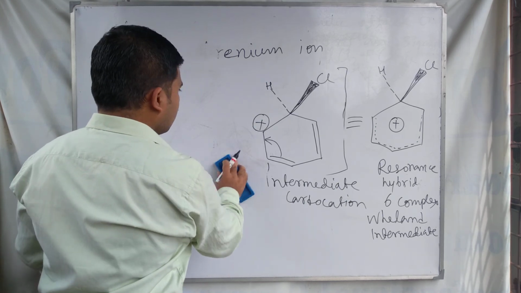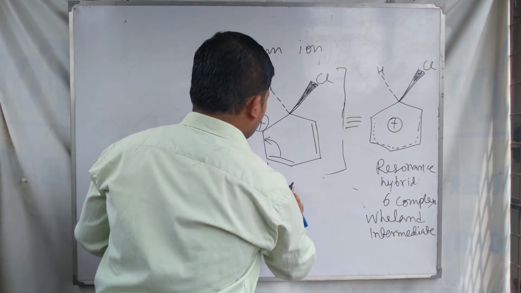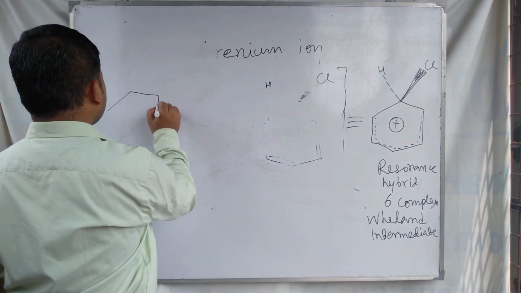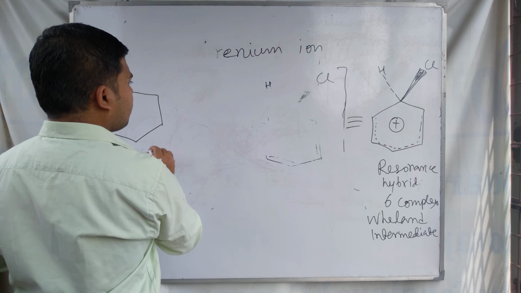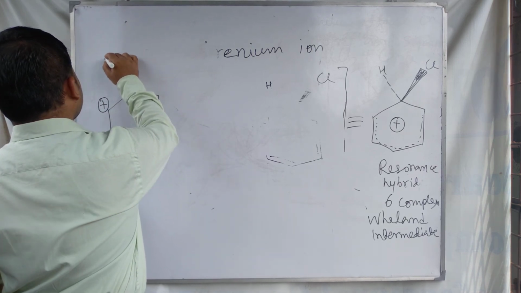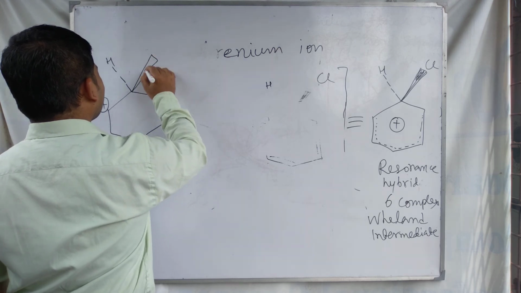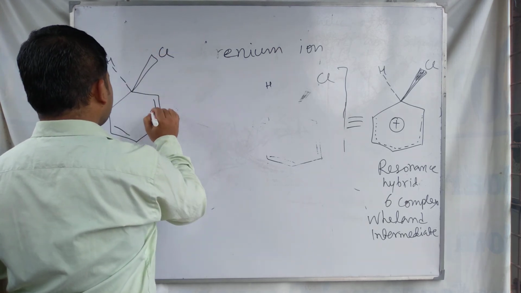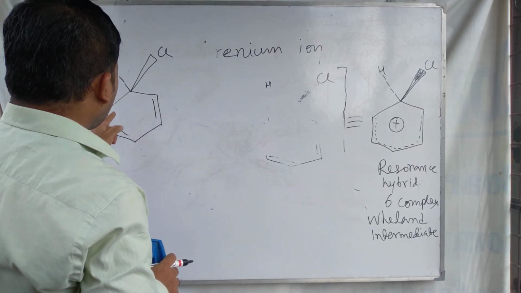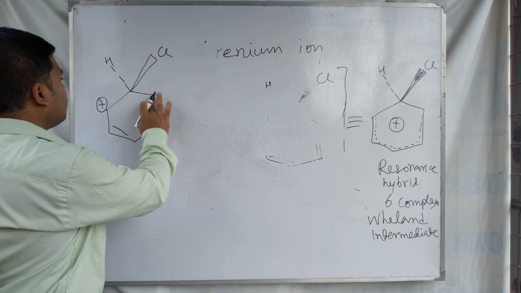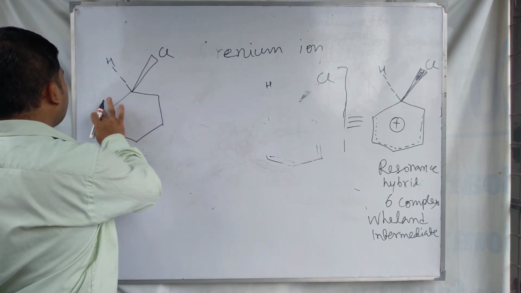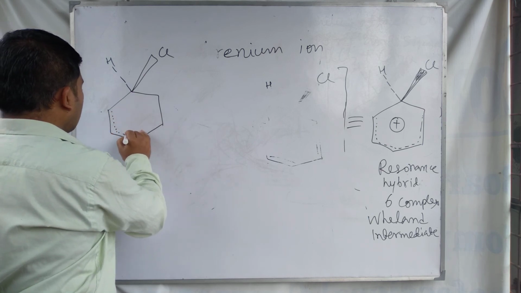After these resonance structures, this one is called the intermediate carbocation. Okay, we start from the resonance hybrid carbocation.